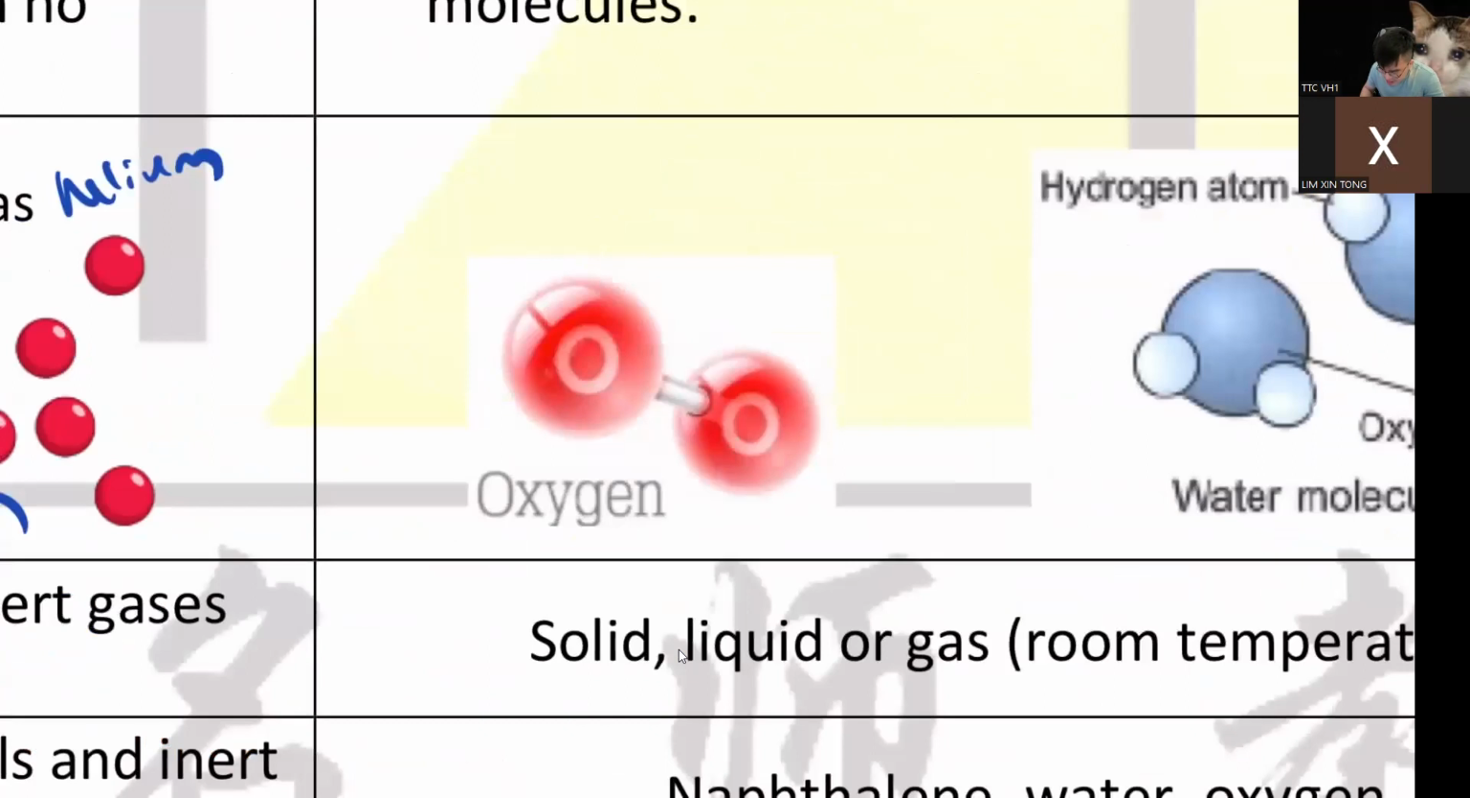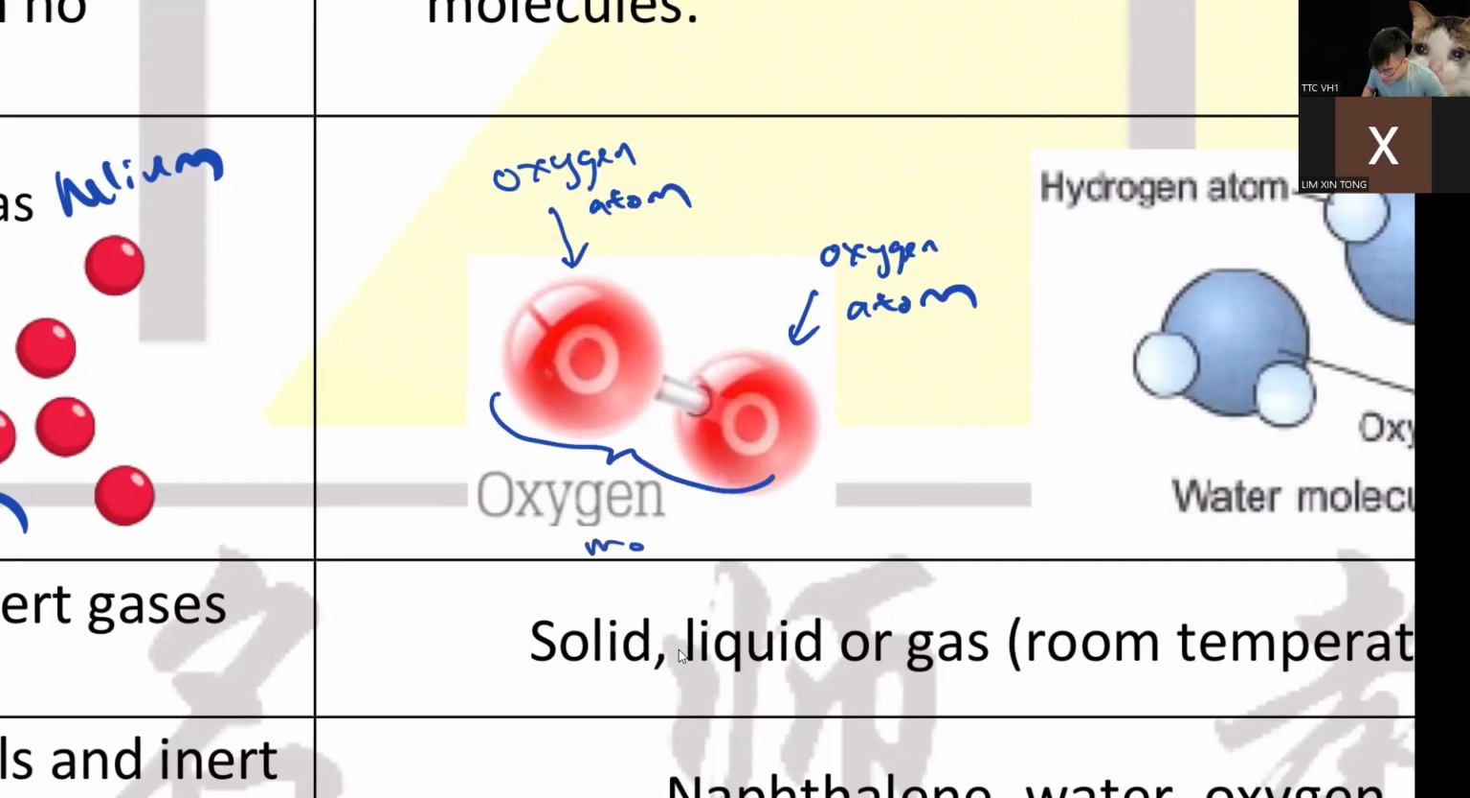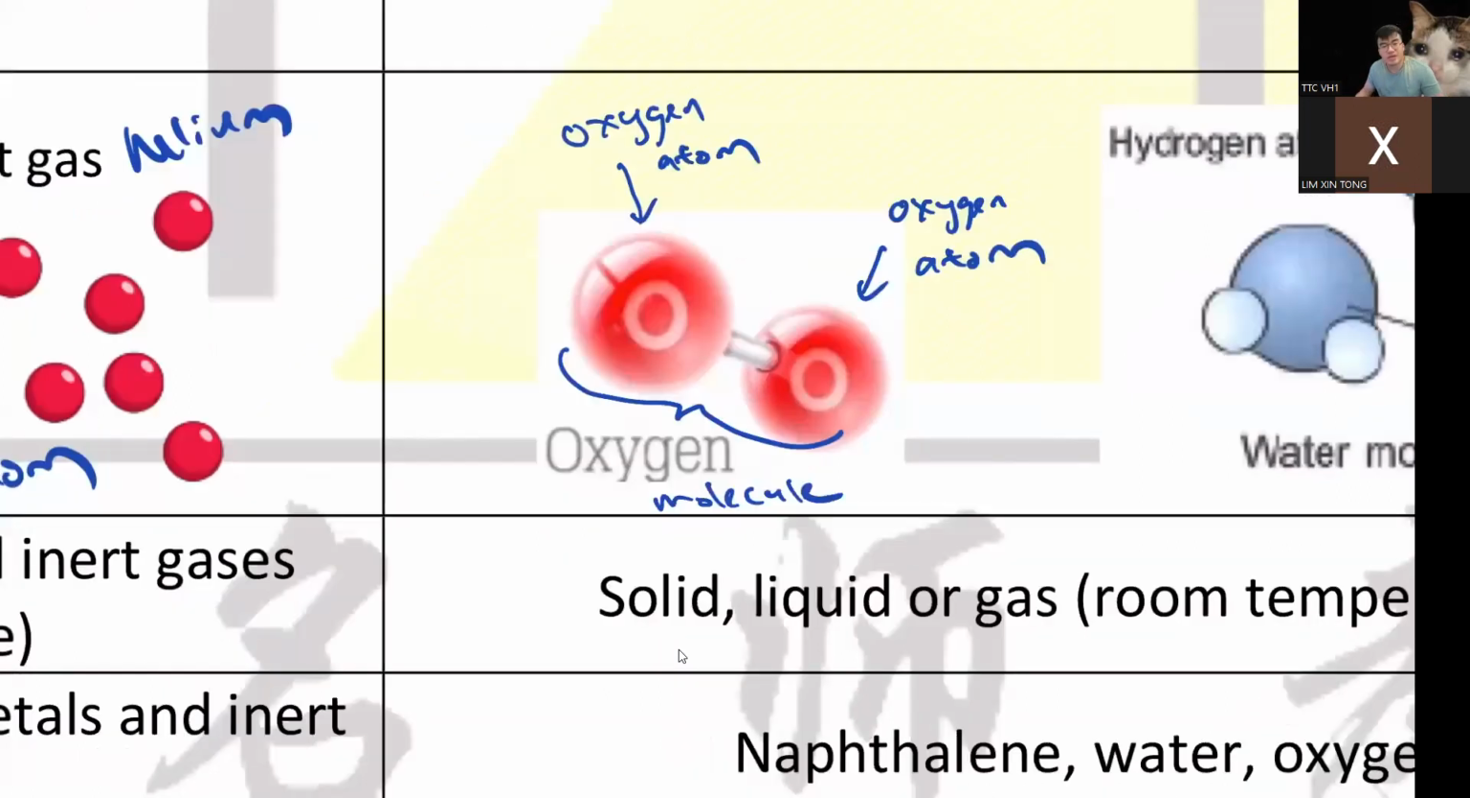Can you see this one? Ilia, one red ball is your oxygen atom. And then you have another oxygen atom here. And when you stick both together, these two, we call it oxygen molecule. Is it okay? So we have oxygen atom, oxygen molecule. Atom, atom, molecule.